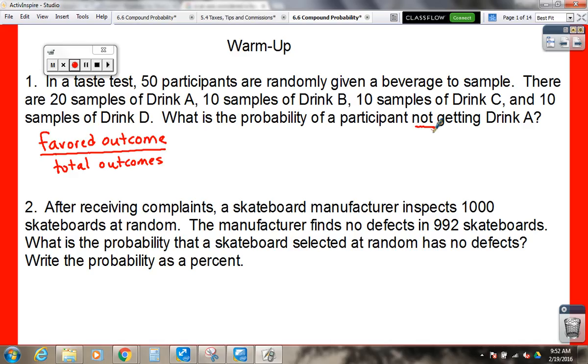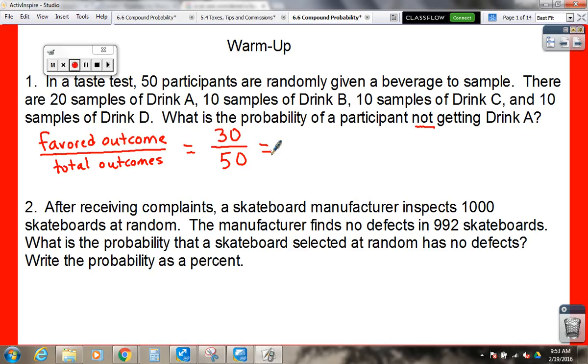Olivia, what did you say? 30. There's 30 ways of not getting drink A, because there's 20 samples of drink A. There's 10 plus 10 plus 10 samples that are not drink A. So there's 30 ways of not getting A. How many total outcomes are there? 50. So the probability is 30 out of 50, which simplifies to,